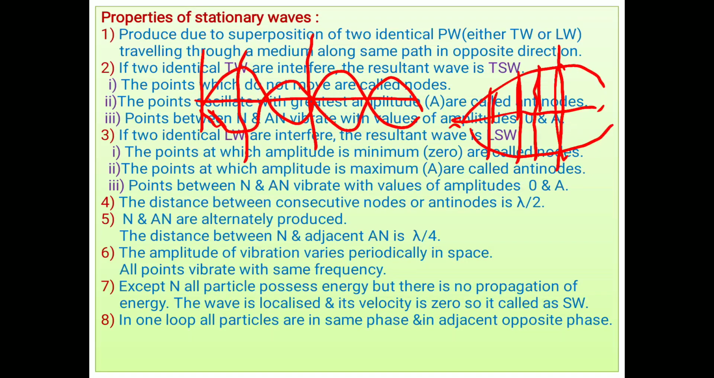So what is the distance between two nodes? It is lambda by 2. What is the distance between a node and an antinode? Lambda by 4. Simply, two loops make lambda.